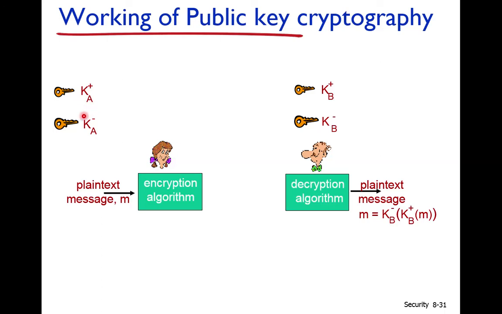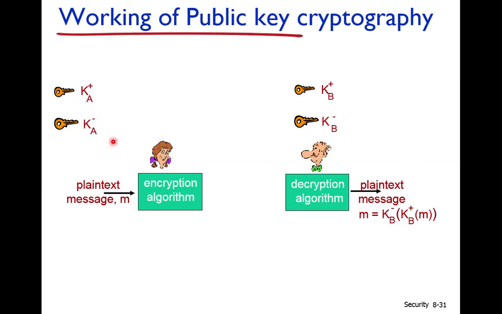When Alice generates these two keys, one of the keys, for example K plus A, is shared with each and every one. It is publicly shared. It is publicly known. So this becomes the public key of Alice. And the other key that is generated, K minus A, is kept by Alice with herself secretly, and it is not shared with anyone.